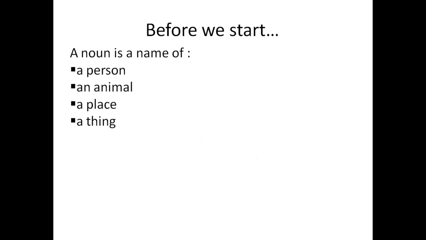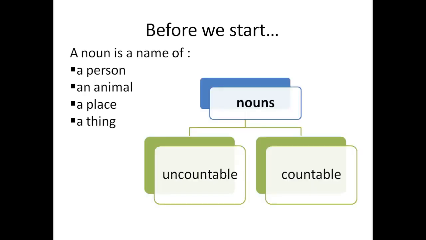Firstly, let's talk about the basics. What is the noun and what are the quantifiers? Now, quantifiers are words that indicate the quantity of nouns. The noun is a name of a person, an animal, a place, or a thing. Nouns can be classified into two types, countable and uncountable nouns.